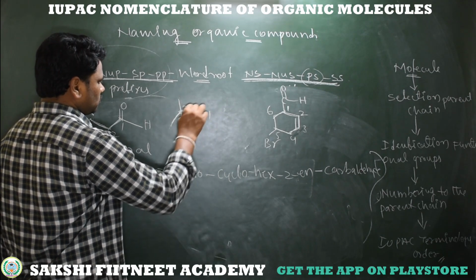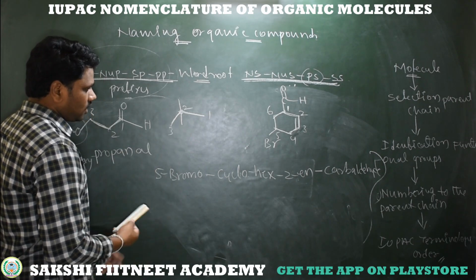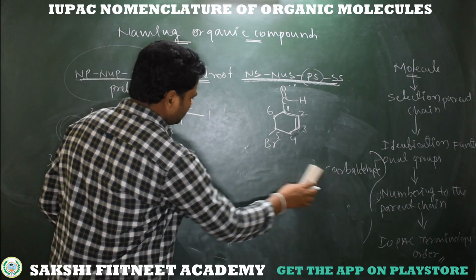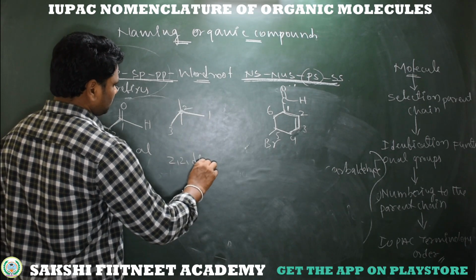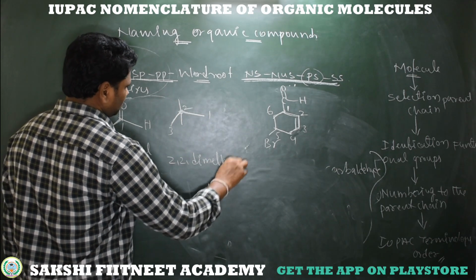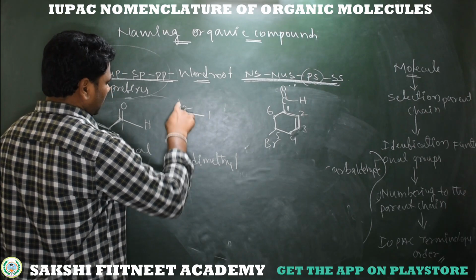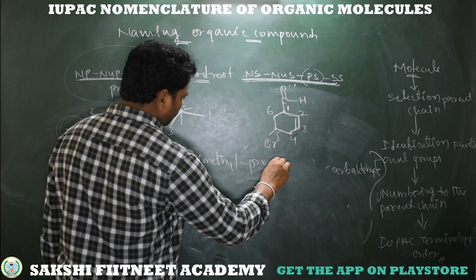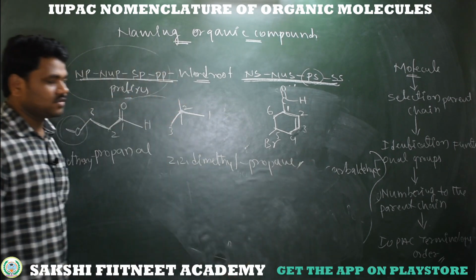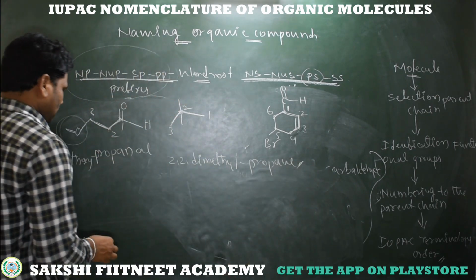So 1 2 3. What is the name of this compound? Very easy. It's 2,2-dimethyl propane. So this is the IUPAC name of this compound.